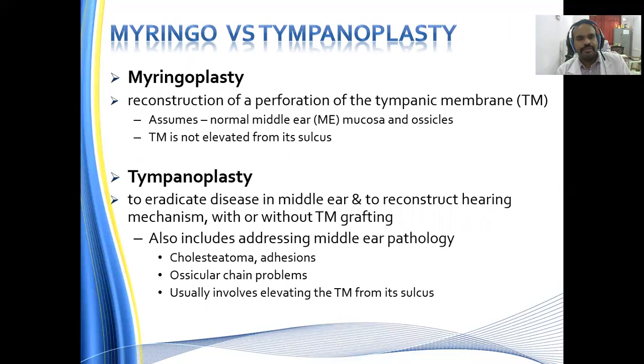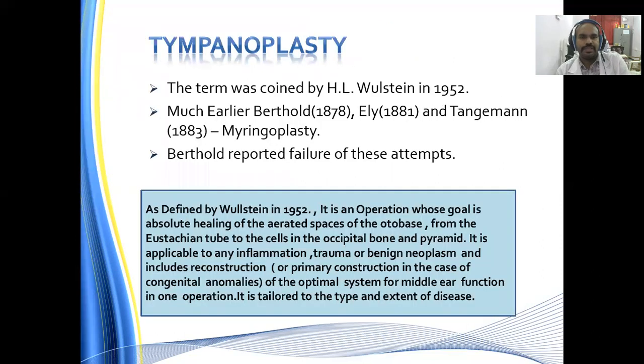What is the difference between a myringoplasty and tympanoplasty? Myringoplasty is nothing but a reconstruction of the perforation of the tympanic membrane, and assumes normal middle ear mucosa and ossicles. The tympanic membrane is not elevated from its sulcus. Whereas tympanoplasty is to eradicate the disease of the middle ear and to reconstruct the hearing mechanism with or without tympanic membrane grafting. It also includes addressing the middle ear pathology, especially cholesteatoma, adhesions, and ossicular chain problems, and it also involves elevating the tympanic membrane from its sulcus.